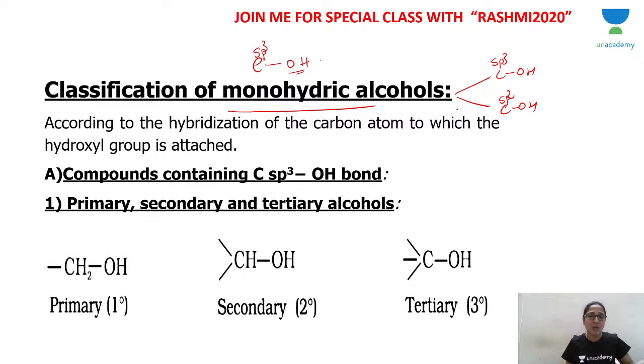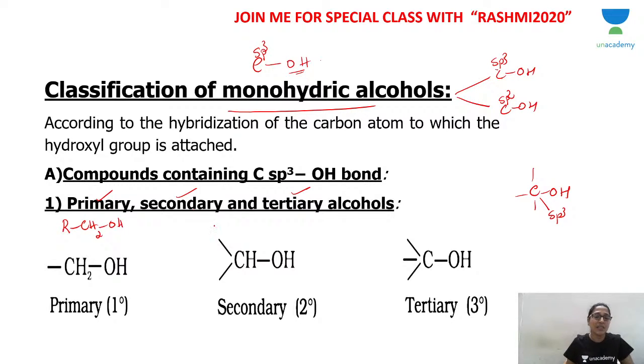That's why alcohols are called hydroxy derivatives of hydrocarbons. So OH will be attached to carbon. Now what is the hybridization of the carbon atom? It could be sp3 or sp2. First one, what if the carbon atom is sp3 hybridized? That means around the carbon atom you have only single bonds, carbon-carbon single bonds, and one bond is OH. So this carbon is sp3 hybridized. And if carbon is sp3 hybridized, the first classification is into primary, secondary and tertiary alcohols.